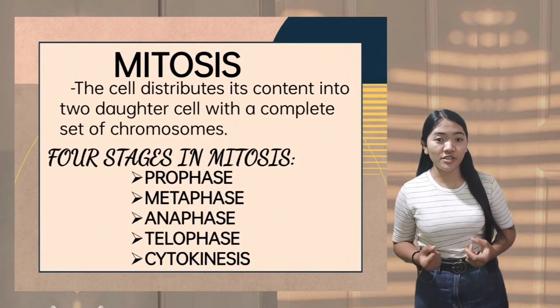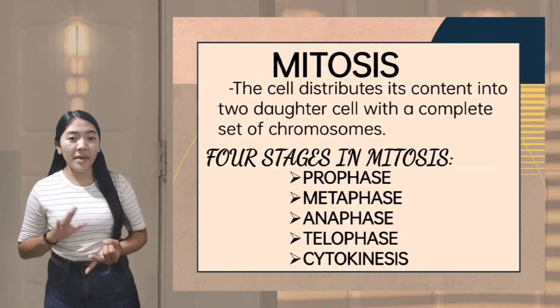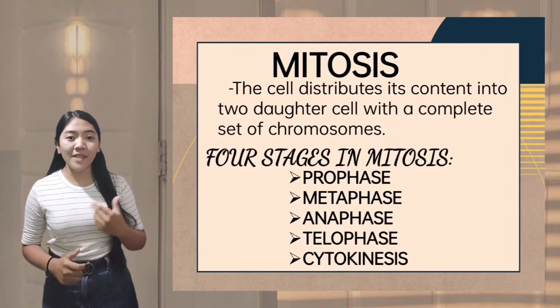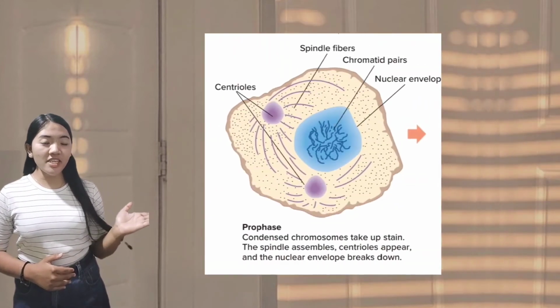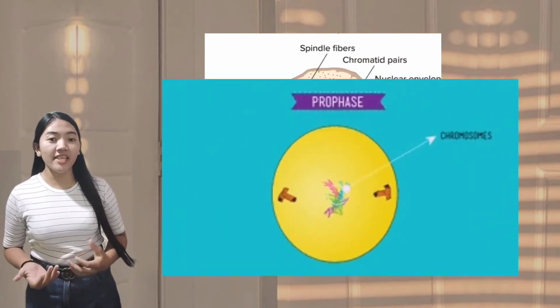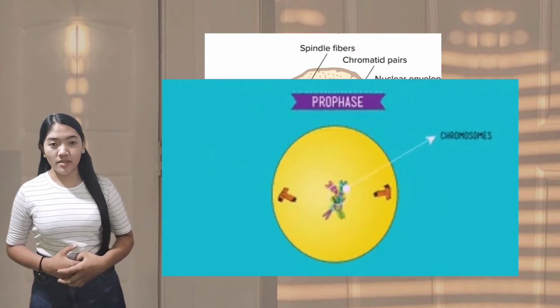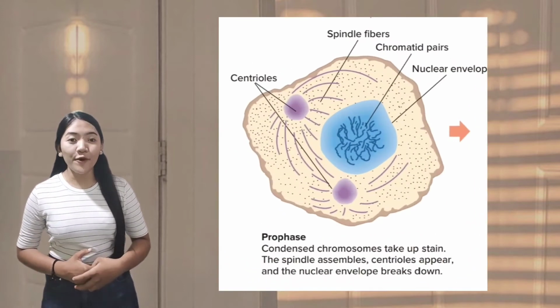In mitosis, the cell distributes its contents into two daughter cells, each with a complete set of chromosomes. Mitosis maintains the set of 23 pairs of chromosomes characteristic of human somatic cells. Mitosis has four stages, prophase, metaphase, anaphase, and telophase, plus cytokinesis. The first stage of mitosis is prophase. As you can see in the picture, DNA coils tightly. This coiling shortens and tightens the chromosomes, easing their separation. Microtubules assemble from tubulin building blocks in the cytoplasm, forming the spindle.